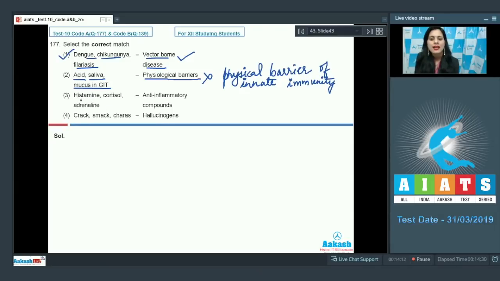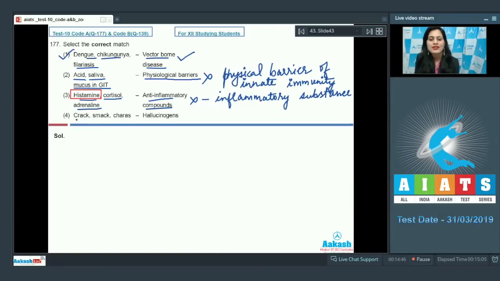The next match given is histamine, cortisol, adrenaline, and the match given is anti-inflammatory compounds. And this is an incorrect match because histamine is an inflammatory substance.